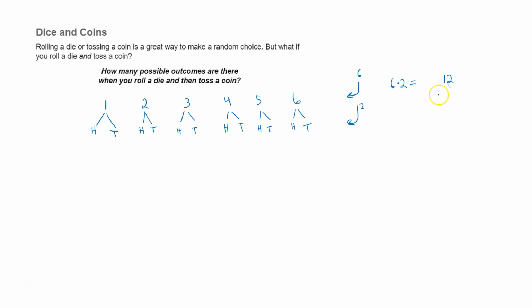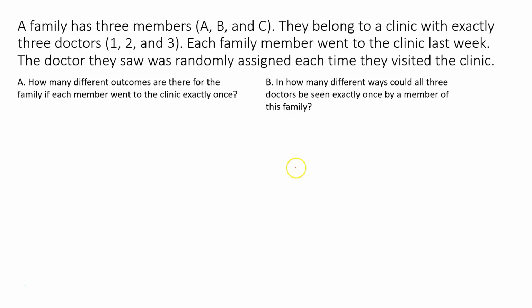So I should have 12 possible outcomes, and if I look over here I can figure out exactly what those 12 outcomes are. A 1 and a heads, or a 1 and a tails, a 2 and a heads, or a 2 and a tails, a 3 and a heads, or a 3 and a tails, and so on down the line. And you can see that there are 1, 2, 3, 4, 5, 6, 7, 8, 9, 10, 11, 12 of them. So yay, the multiplication principle totally works.